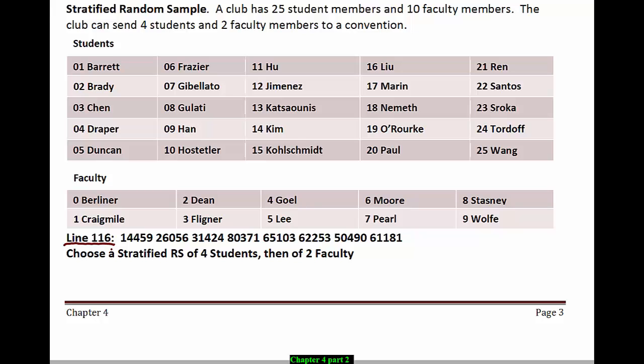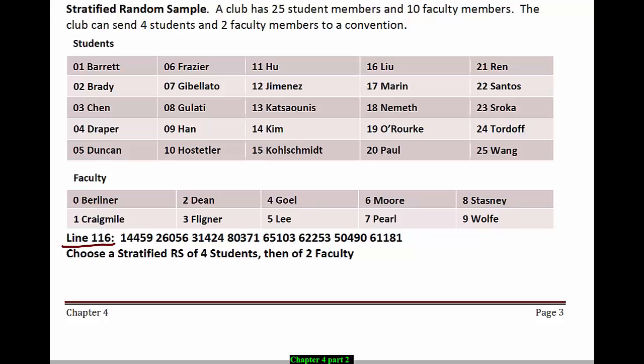Now in practice, you could take your sample of faculty first and students second, or vice versa. In this class, so that we all get the same answer, we're going to do whatever group is shown first, and we're going to do whatever group is shown second, and we're going to go in order that way. Follow along with this example and hopefully that will become clear. Since students appear first, we're going to go ahead and take the sample of 4 students first. Notice that the students have 2-digit codes. So when we start reading in the table, we need to read off 2-digit codes.